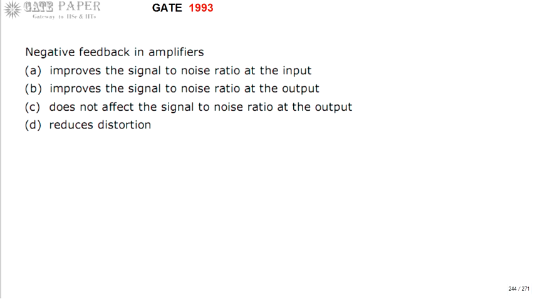Hello, we are discussing GATE 1993 ECE paper, and this question is related to analog circuits. Negative feedback in amplifiers. A. Improves the signal to noise ratio at the input. B. Improves signal to noise ratio at the output. C. Doesn't affect the signal to noise ratio at the output. D. Reduces distortion.